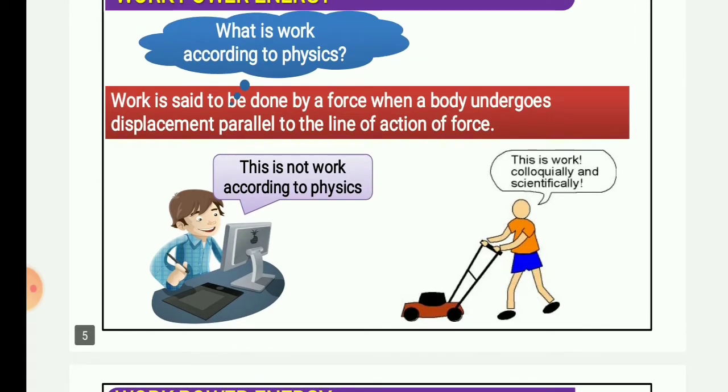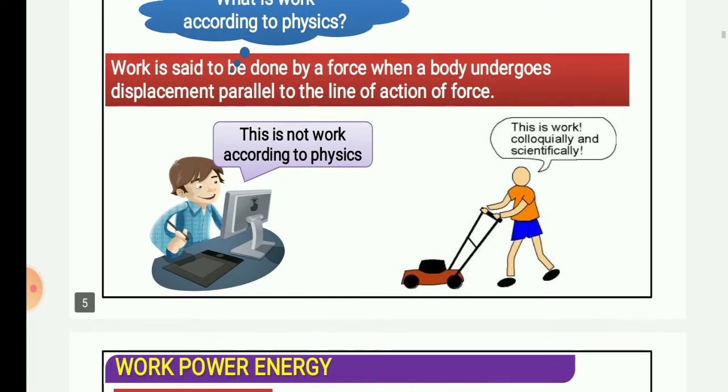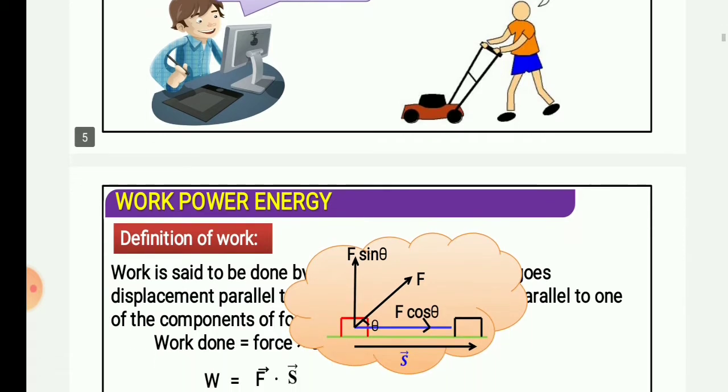Here you can see that displacement also occurs when he pushes the trolley, and by the help of force, the displacement occurs parallel to the force. That's it. If any displacement occurs by the action of any force, then you can say that work is done, otherwise work is not done. So work can be zero, negative, or positive. As we go forward, we shall see its applications.